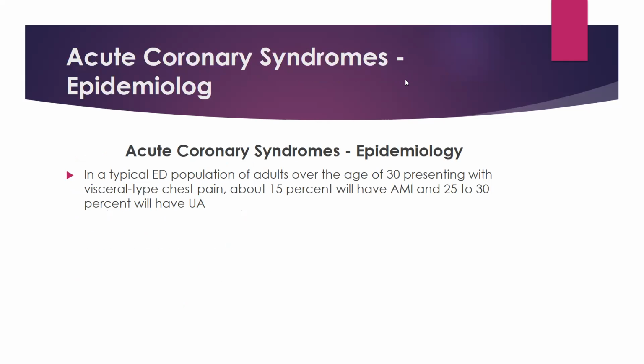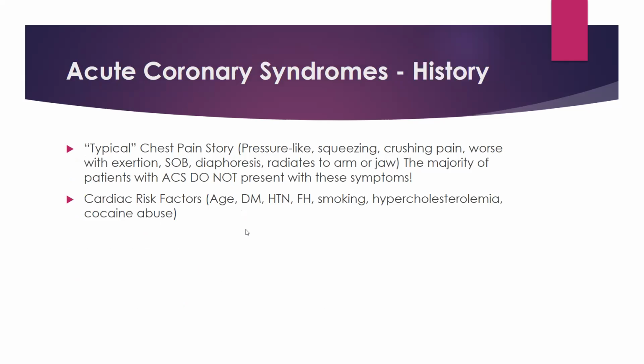So now the acute coronary syndrome epidemiology. Adults over the age of 30 years presenting with visceral type chest pains, about 15% would have acute myocardial infarction, and 25 to 30% would have unstable angina.